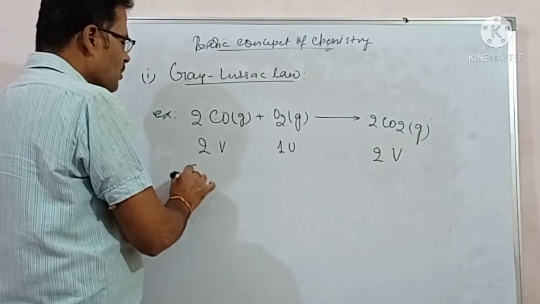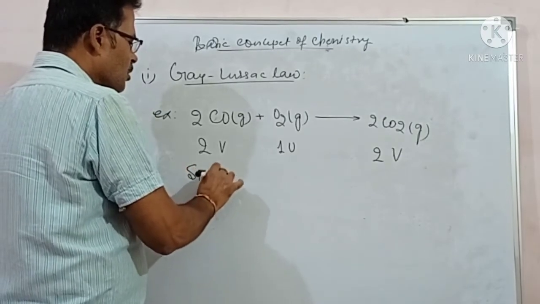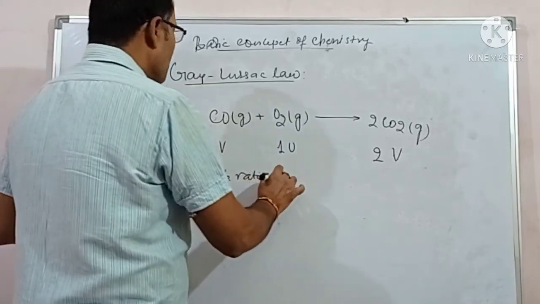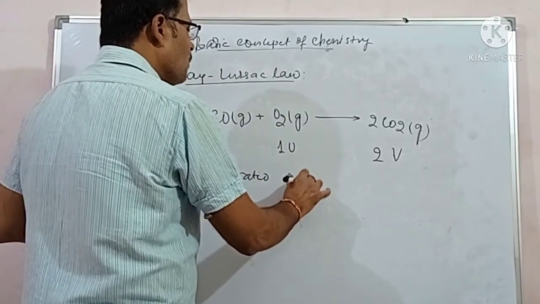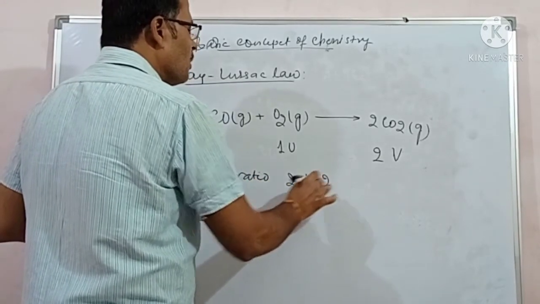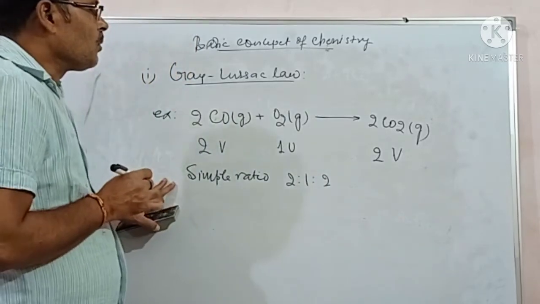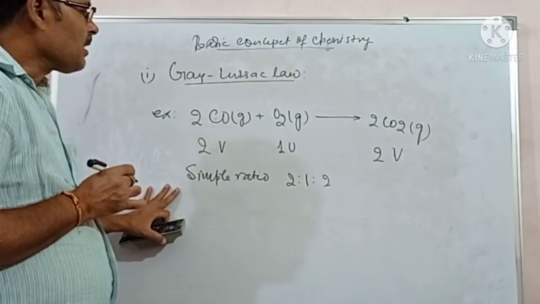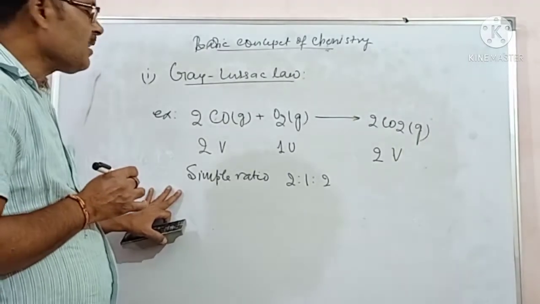So simple ratio is 2:1:2. मतलब the simple ratio from reactants part to product parts. Simple ratio of volume, we can write it.